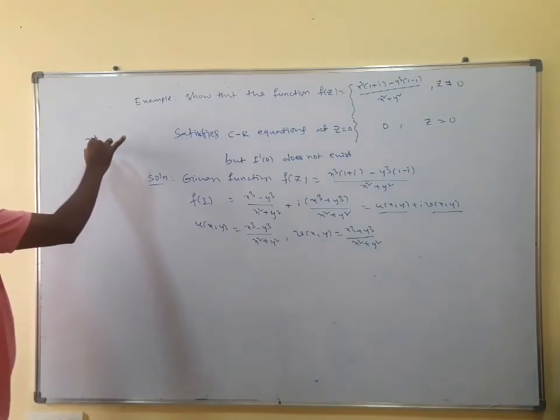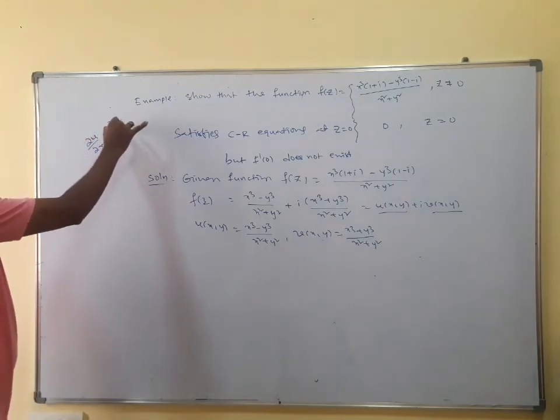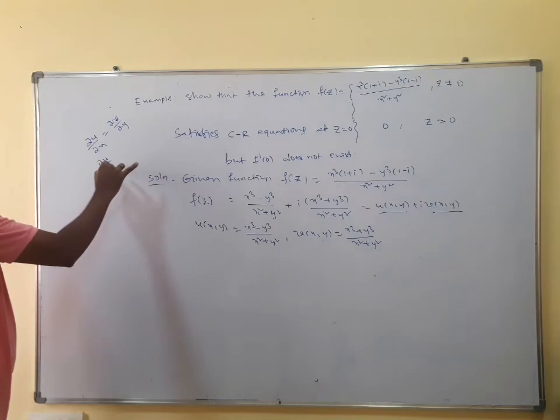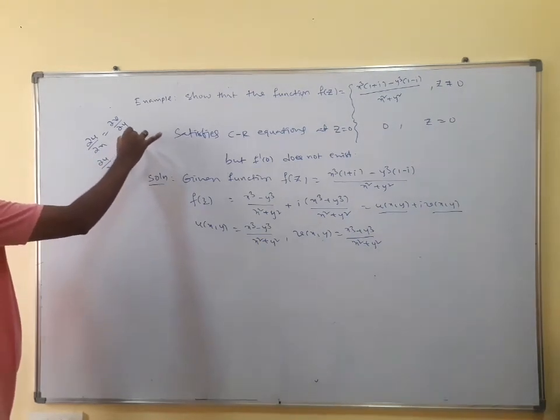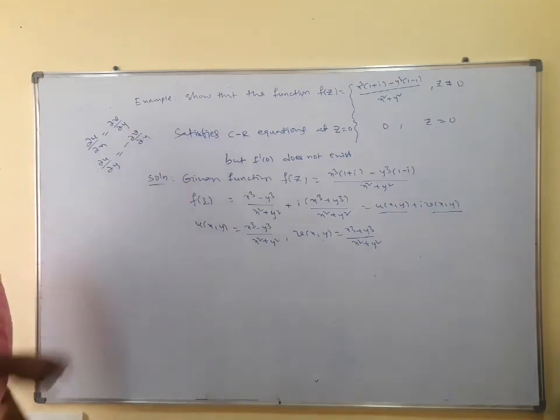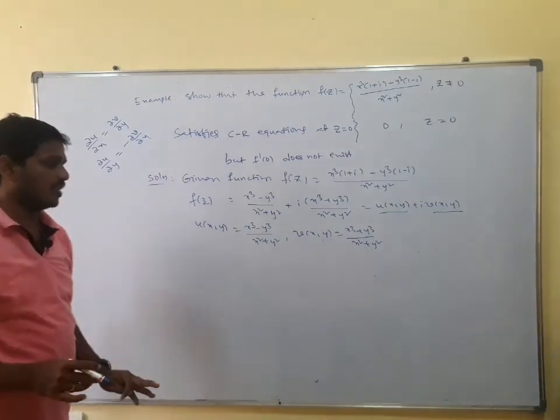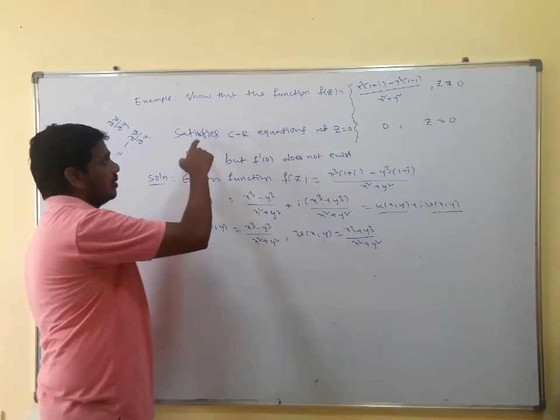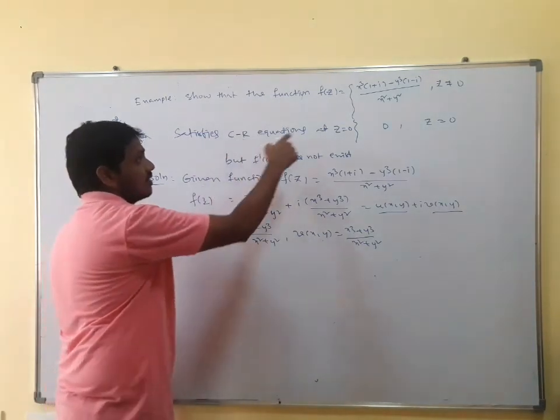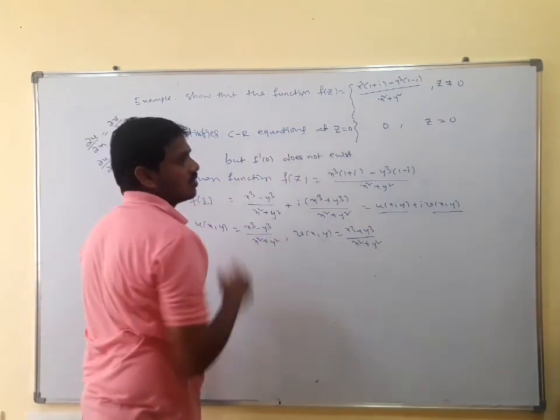You note that dou u by dou x is equal to dou v by dou y, and dou u by dou y is equal to minus dou v by dou x. Now I am going to verify these two equations using the functions u of x comma y and v of x comma y. Also, it is given in the problem that the function satisfies CR equations at z is equal to 0.